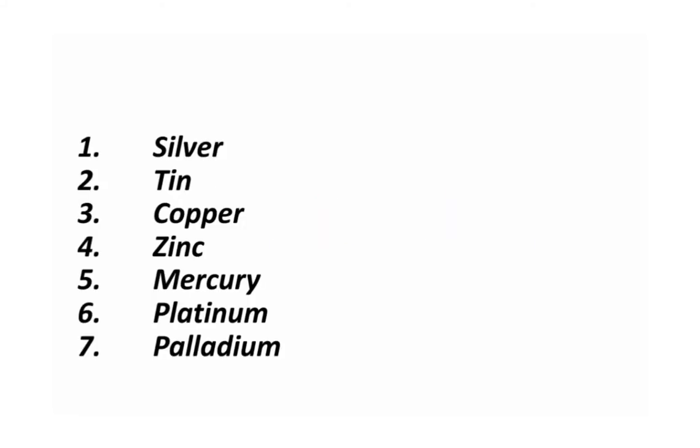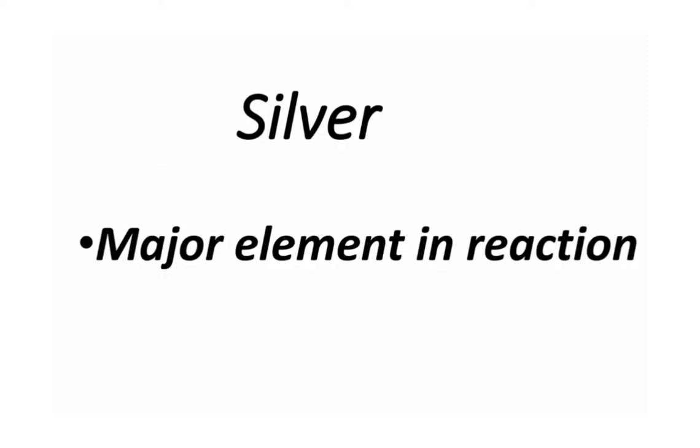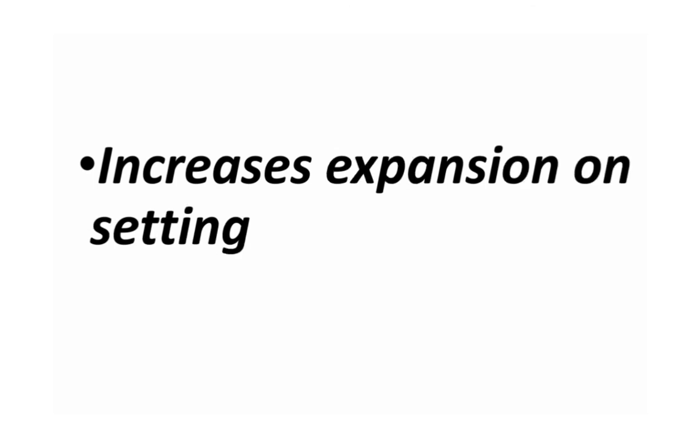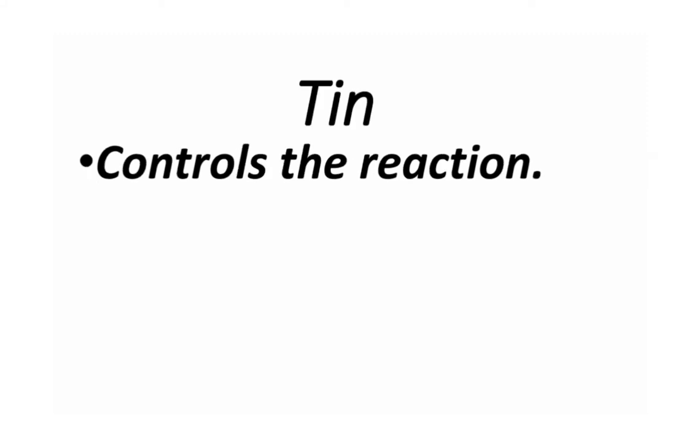The alloy particles mainly contain the following elements: silver, tin, copper, zinc, mercury, platinum and palladium. Let us check the purpose of each of them in detail. First we have silver. Silver is the major element in the reaction. It helps to whiten the alloy. It decreases the creep and increases the tarnish resistance in the resulting amalgam. It also increases expansion on setting.